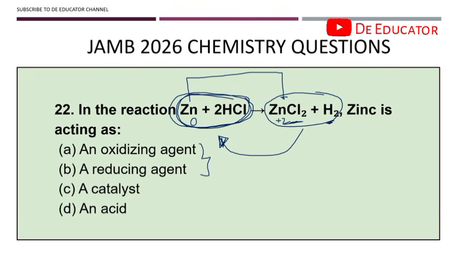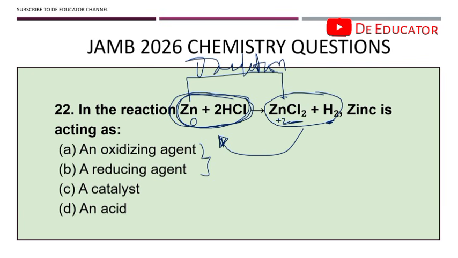Now when zinc is 0 and when zinc is plus 2, hope you know this plus 2 means that zinc has lost 2 electrons. When you see zinc 2 plus in chemistry, it does not mean that 2 electrons have been added. It means that 2 electrons have been lost. So zinc to zinc chloride, that reaction is known as oxidation reaction.